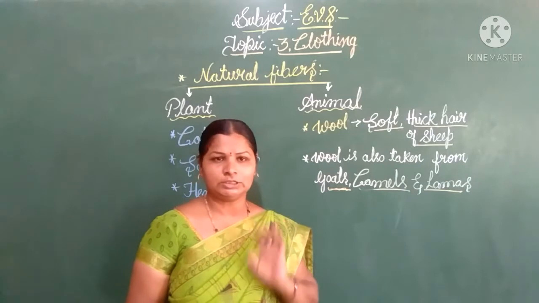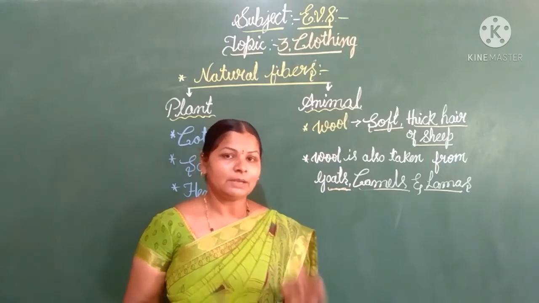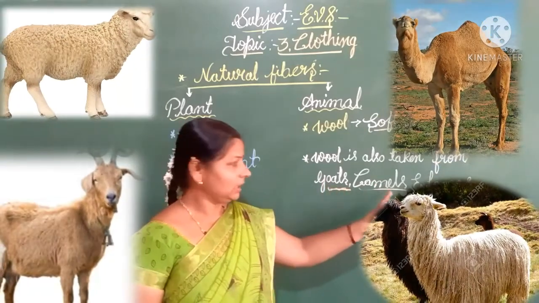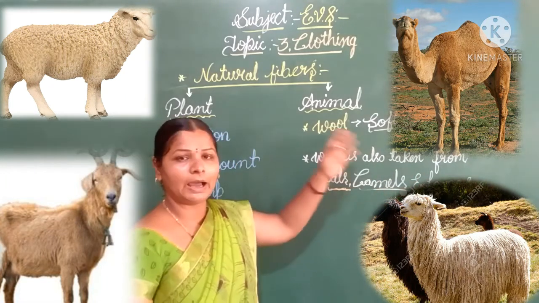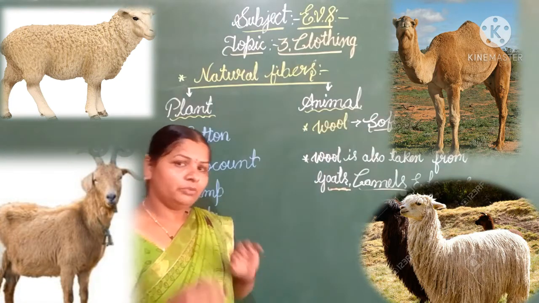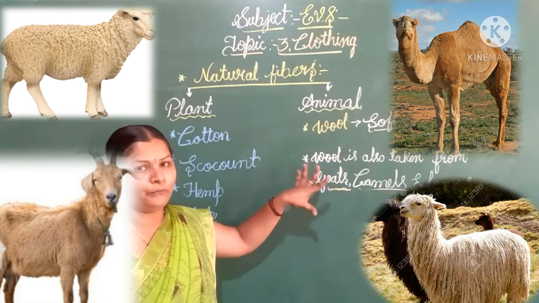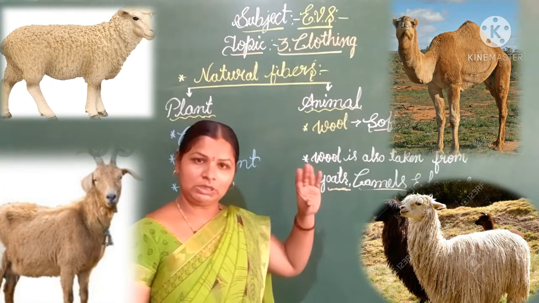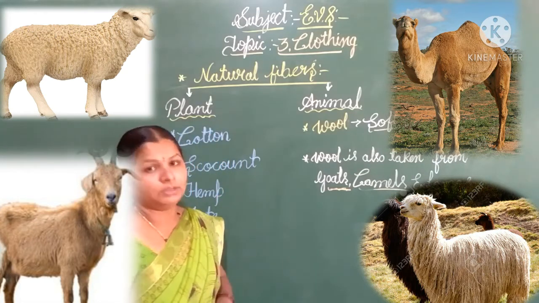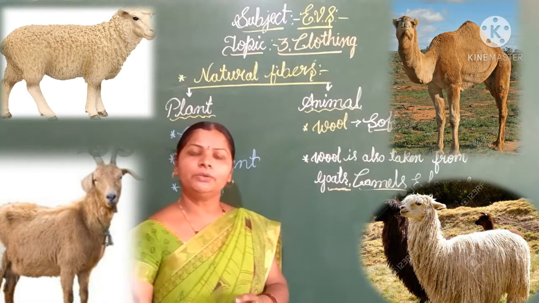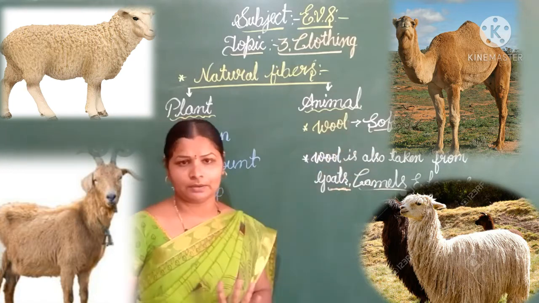So that is called wool, children. This wool we also get from some other mammals like goats, camels and llamas. Just observe all these animals, children. As you are observing, all the animals have soft and thick hair, right? Thick skin and also fur. They have so much fur. That's why the fur is used to make different types of cloth, children. Understand? Fur in the sense of thick hair.